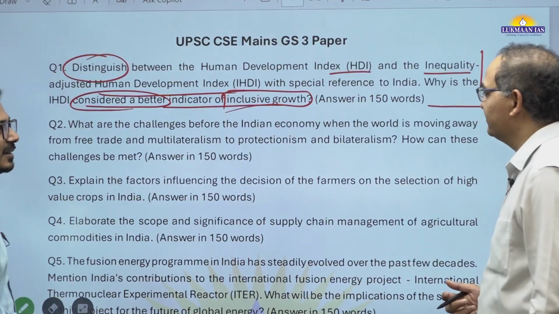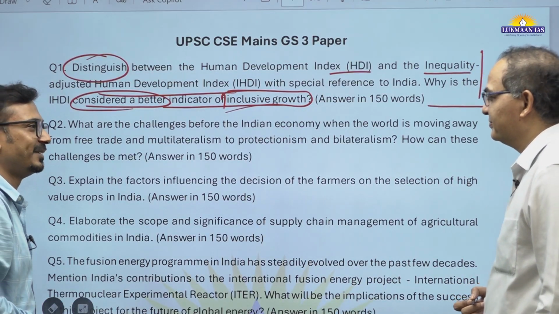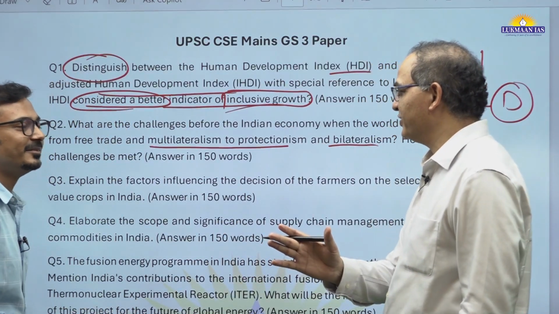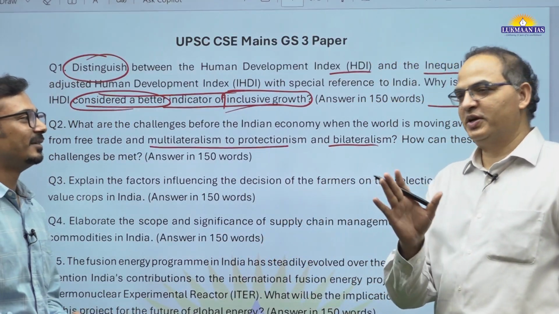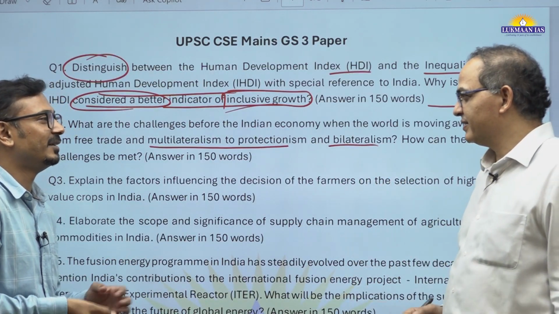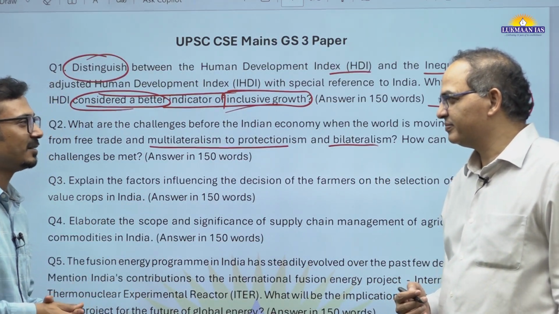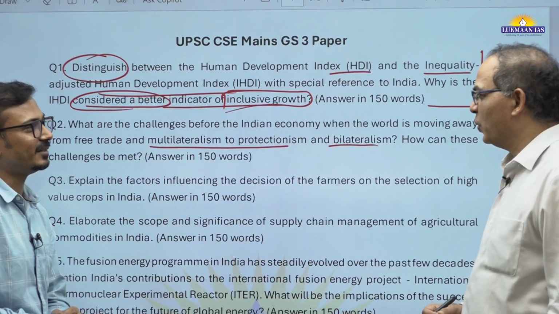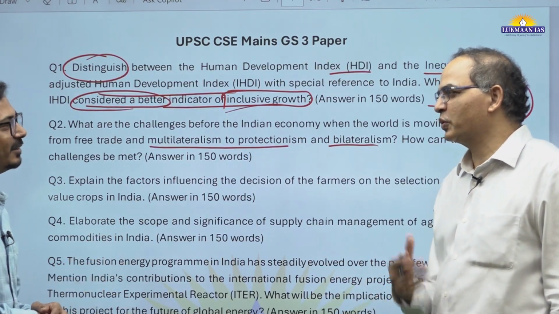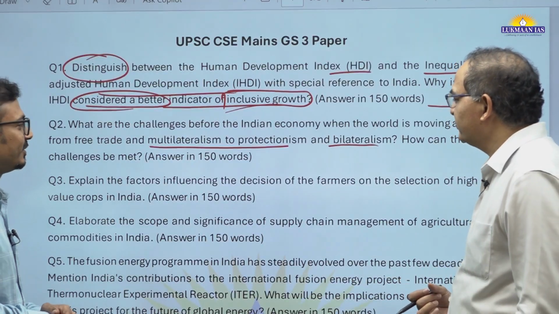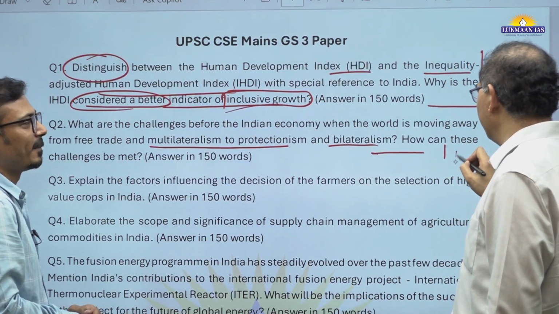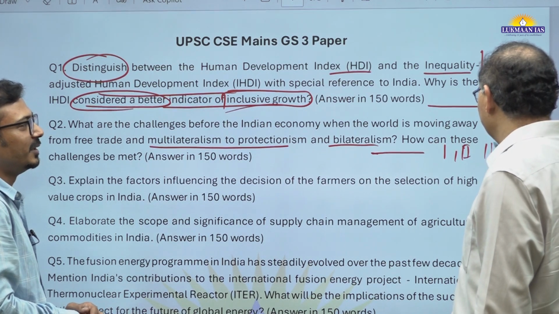So this is, I guess, the theme in all papers. In paper two also they have asked about the waning of globalization. In paper one also there was a question on globalization, and in the essay also, the way the international relations topic was asked. Somehow the same thing, war, protectionism, it was Sun Tzu's statement. So you can see that this is the theme across GS paper 1, 2 and 3.